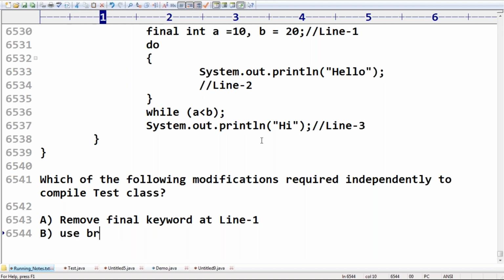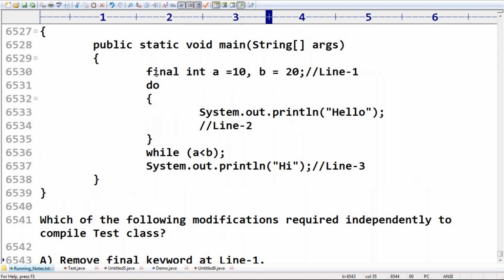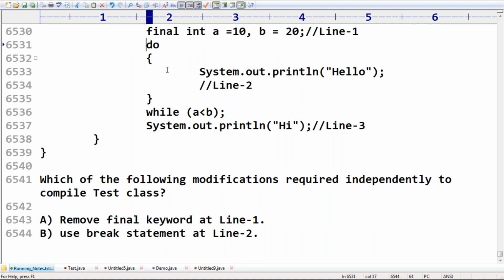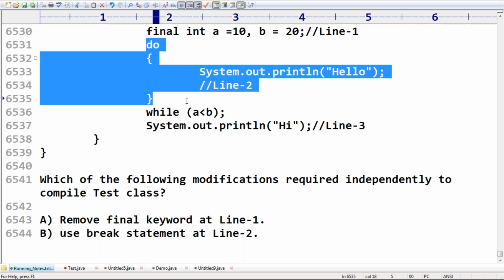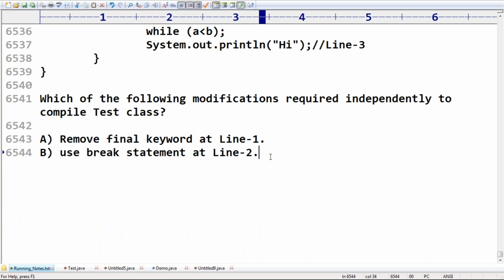Now observe, if I use a break statement at line 2, then this loop is not going to execute an infinite number of times. Because break is there, within the loop, if a break statement is anywhere, the control will immediately come out. That's why this also will make the code compile.